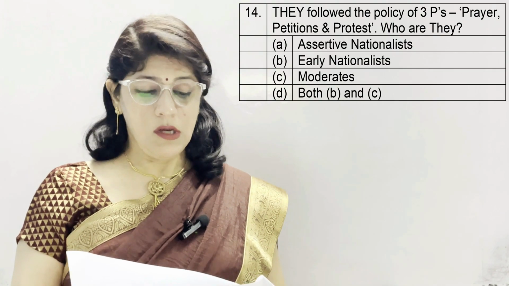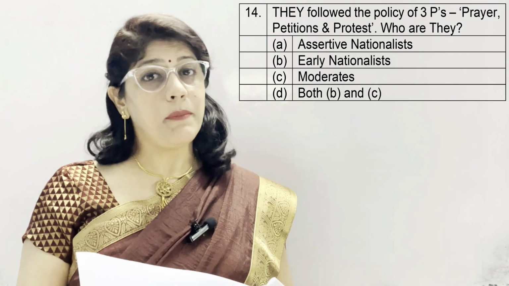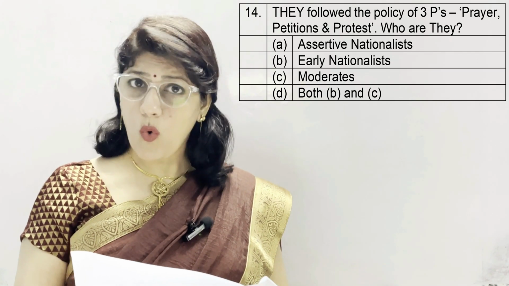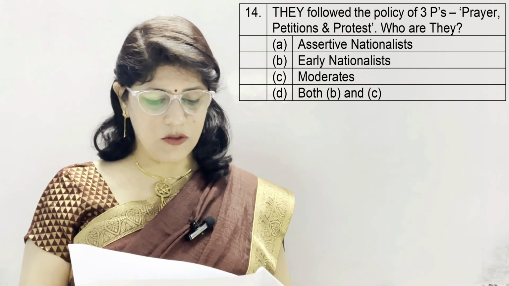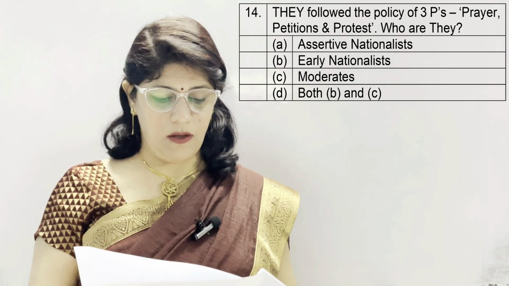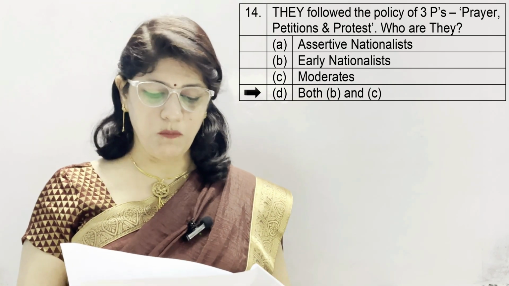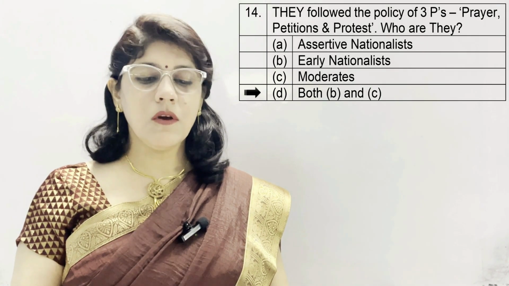Question number 14. They followed the policy of 3 P's: prayer, petition and protest. Who are they? A. Assertive nationalist, B. Early nationalist, C. Moderates, and D. Both B and C. Correct option is D, which is both B and C, because early nationalists are same as moderates.